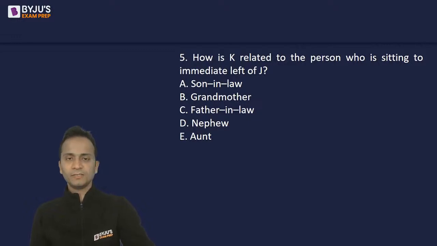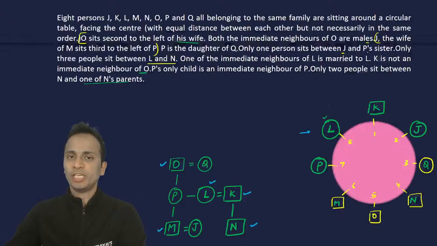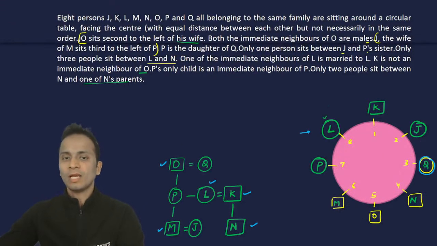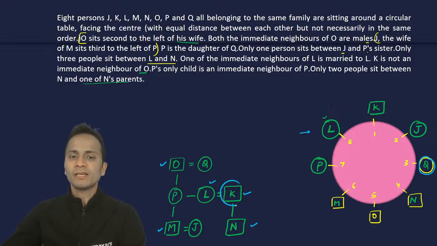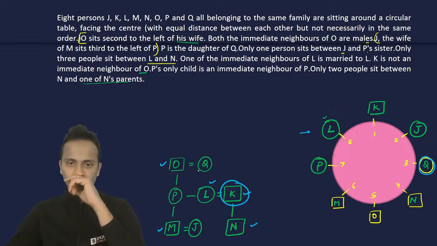Any answer? Now, immediate left of J is Q. How is K related to Q?